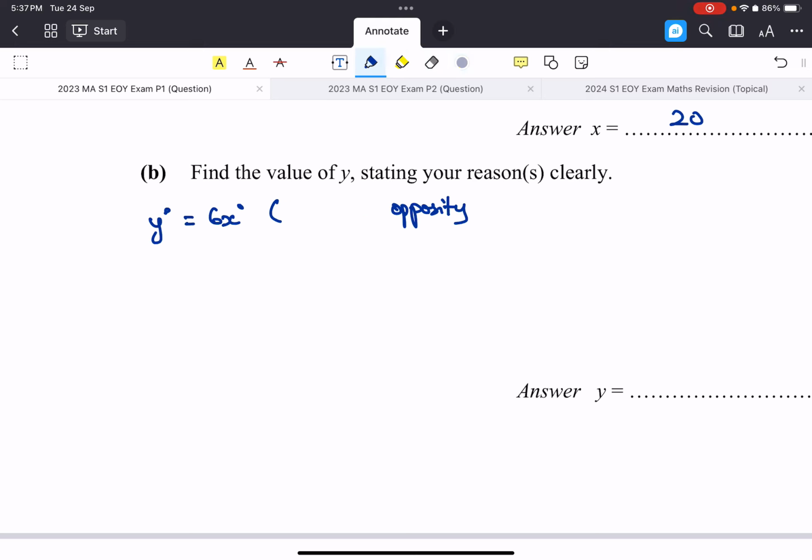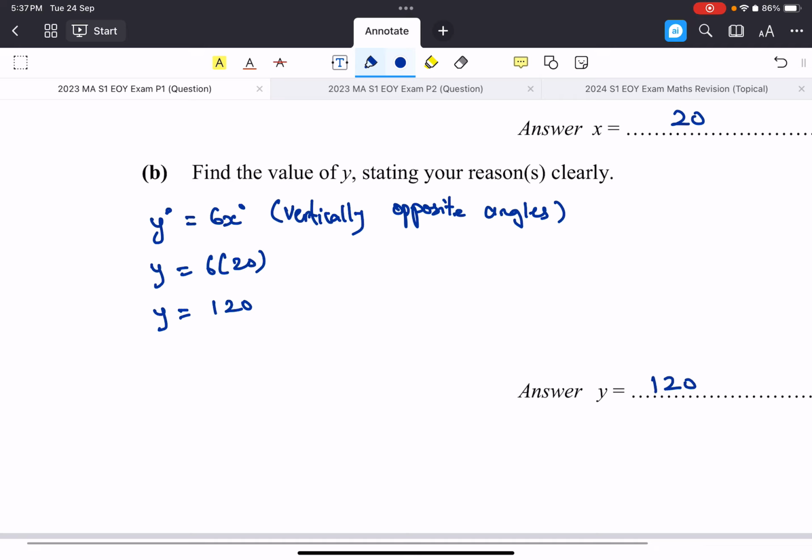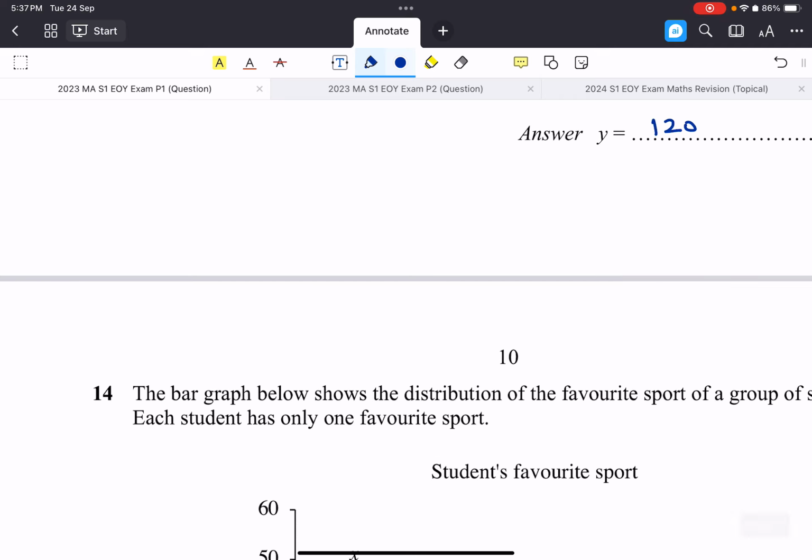Let me try to correct that. Vertically, right? Opposite, and I spelled opposite wrongly as well. All right, opposite angles. So y equals 6 times 20, y equals 120. There we go.